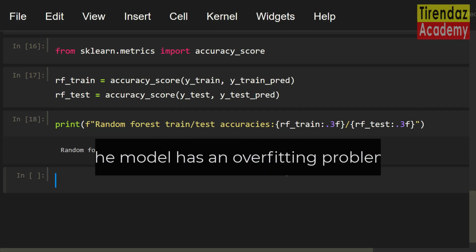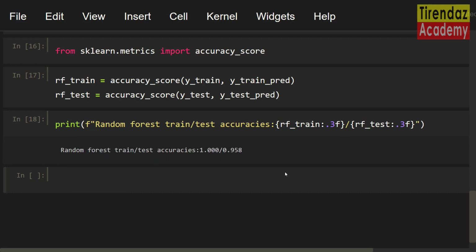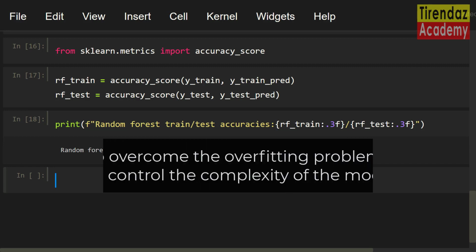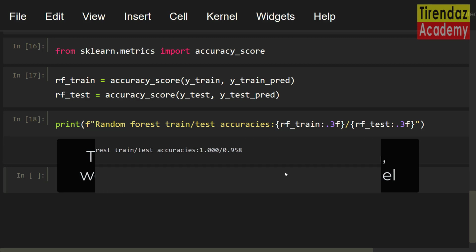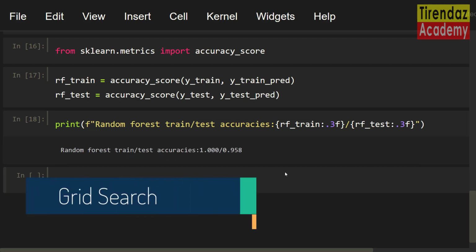This means that the model has the overfitting problem. Note that this random forest model learned the training set so well that it simply memorized the outcome. But the model cannot generalize. To overcome the overfitting problem, we control the complexity of the model. To do this, we need to tune the model using different parameters.